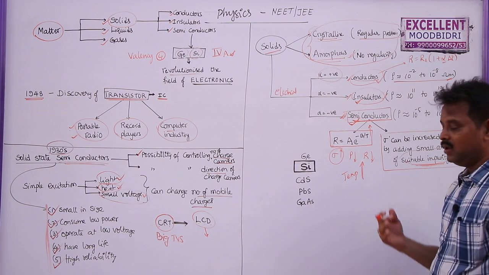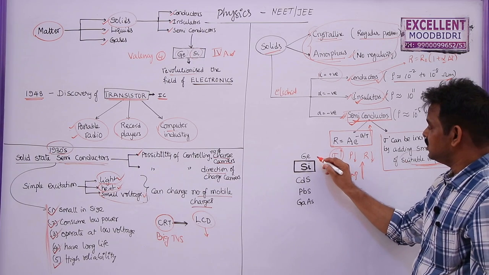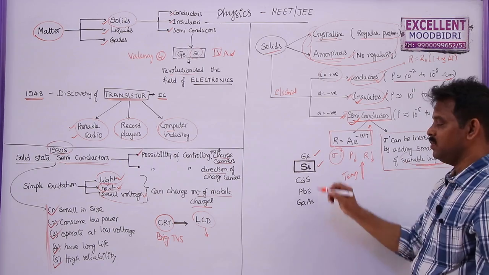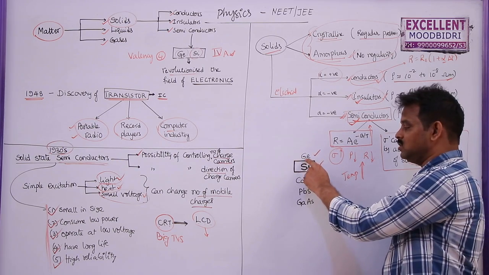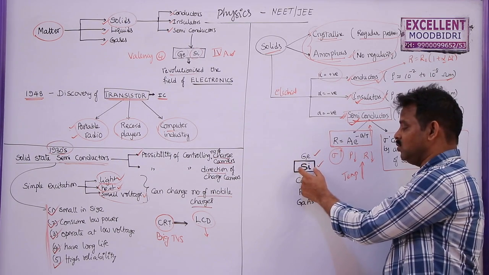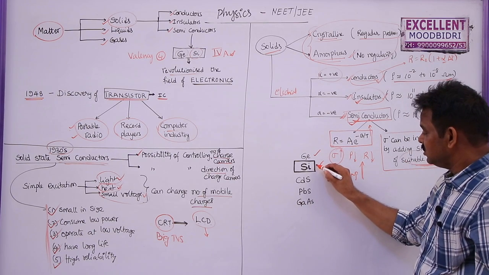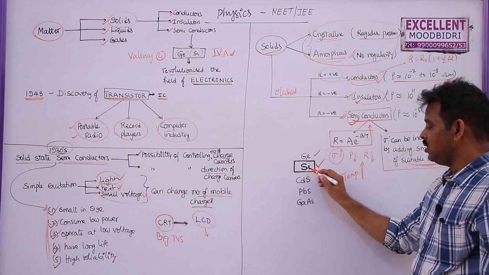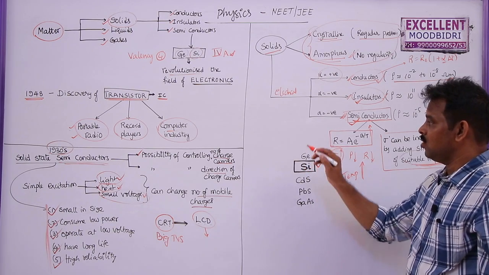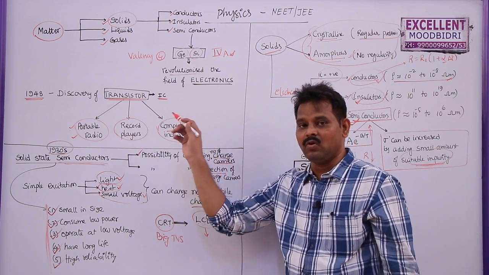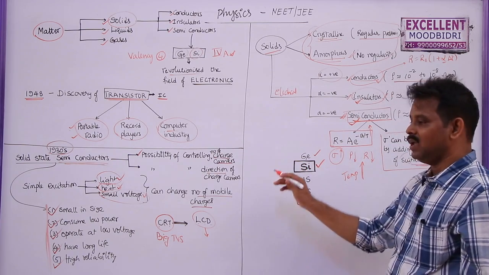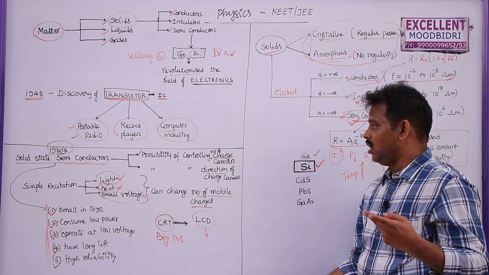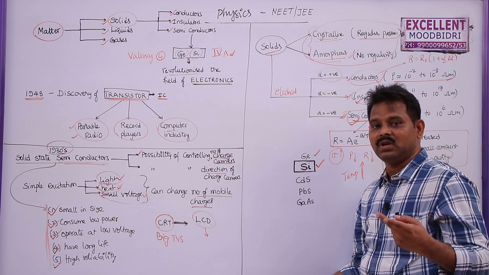Now, we have different semiconductors, germanium and silicon. These are called elementary semiconductors. Previously, we were using germanium, but nowadays we are using silicon. Why? Because it is abundantly available in nature. As it is abundantly available, we are making almost all transistors and diodes with silicon only. That's why our Bangalore city is also known as Silicon City. Why? Because a lot of electronic industries were developed there.